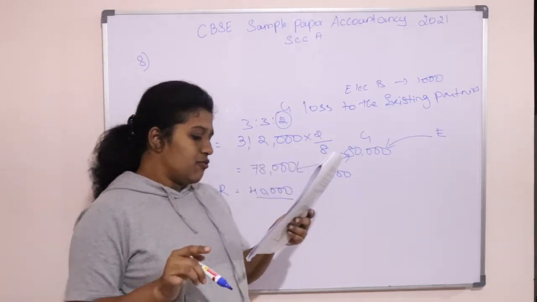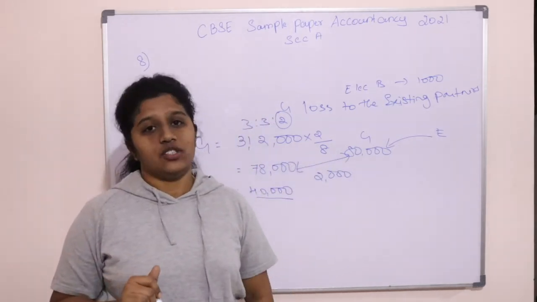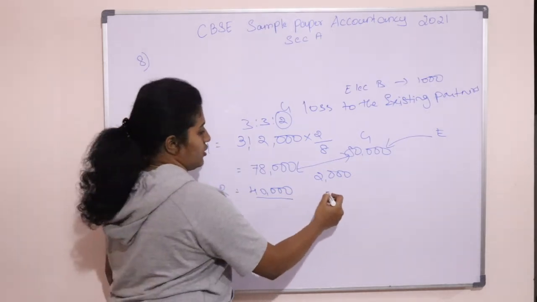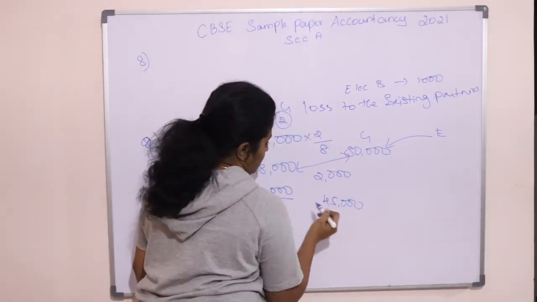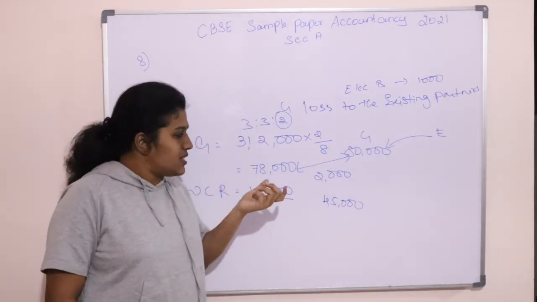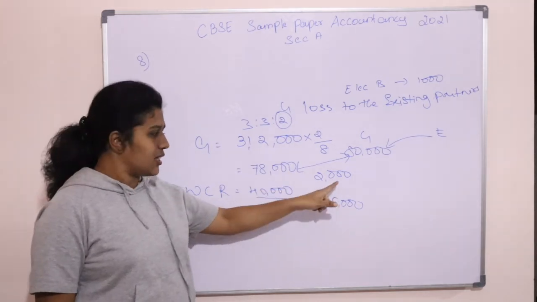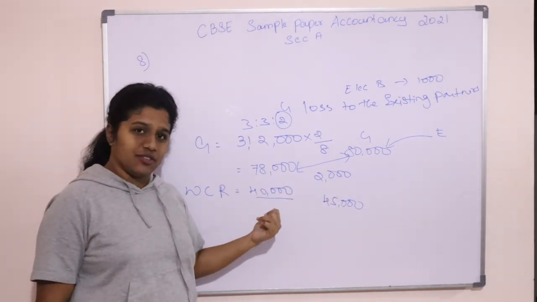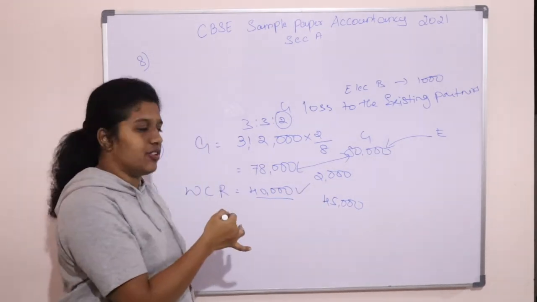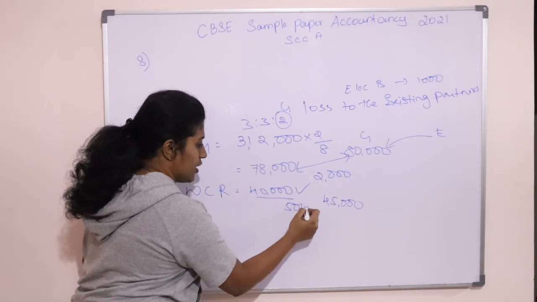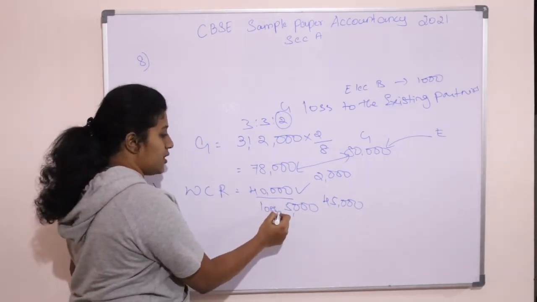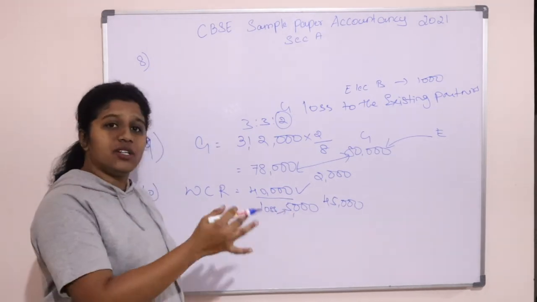And you see, there is a claim for workman's compensation for 45,000. We have to pay to our employee 45,000. We have created a reserve of 40,000. So the claim comes up to 45,000. Whenever you have created a reserve for something, this money is there for this reason. So that reason has occurred. So first you will utilize the amount in the reserve. So how much amount is there in the reserve? 40,000 is there. We will utilize the entire 40,000 from the reserve. We have a deficiency of 5,000, right? So this 5,000 is a loss for us. This is the extra money that we need to pay for the compensation apart from the reserve money.